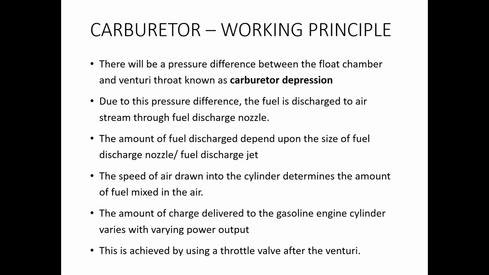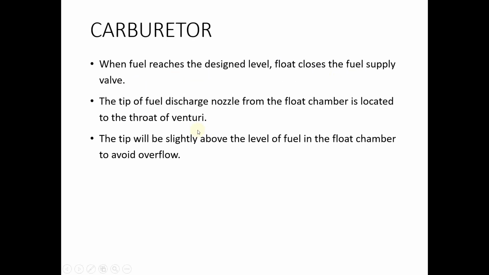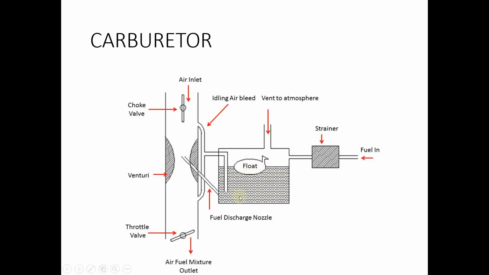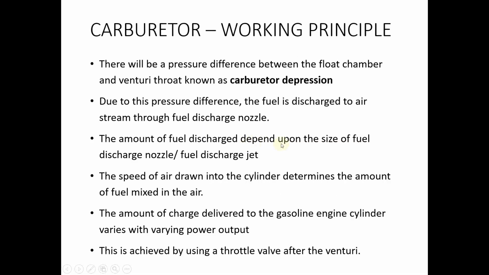This pressure difference is actually called carburetor depression. It is the pressure difference between the float chamber and the Venturi throat. The float chamber is maintained at atmospheric pressure because there is an opening to the atmosphere. So the fuel here is at atmospheric pressure, whereas at the throat the pressure is very low. This difference in pressure is known as carburetor depression, and it is due to this pressure difference that the fuel is discharged into the carburetor Venturi area.